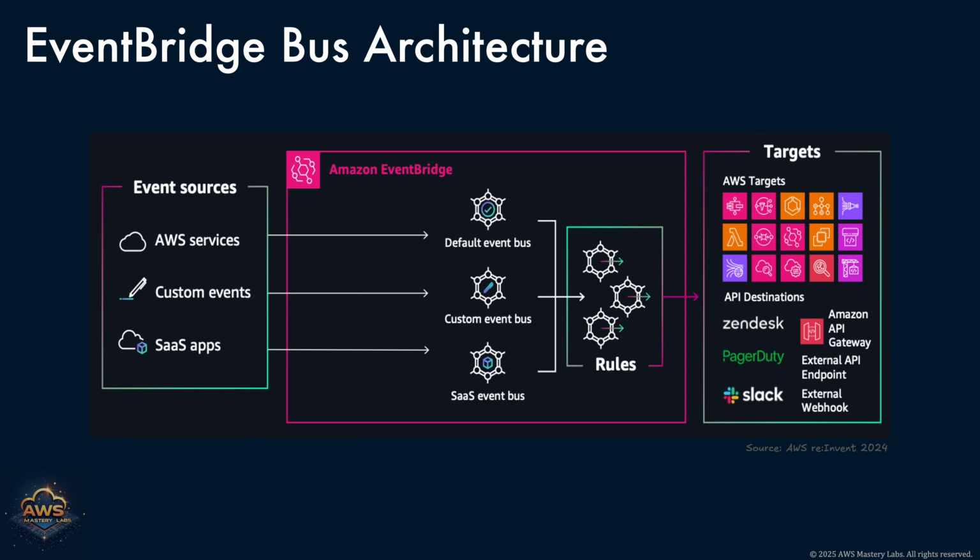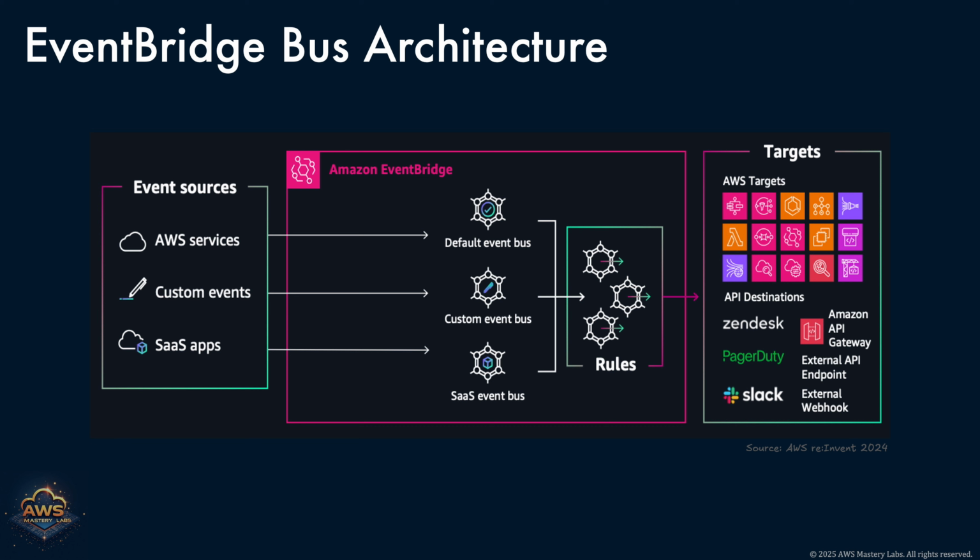After events land on the appropriate bus, rules are applied to determine how each event should be handled. Rules filter events based on specific patterns within the event structure, like service type, detail type, or payload content. This ensures that only events matching your criteria trigger downstream workflows. From here, EventBridge routes events to various targets.